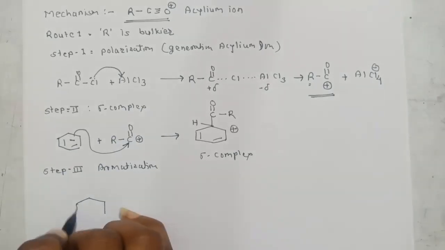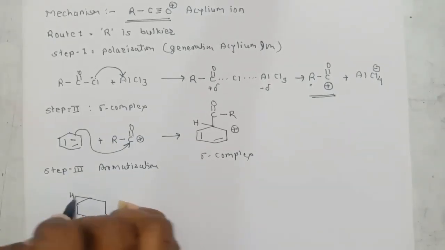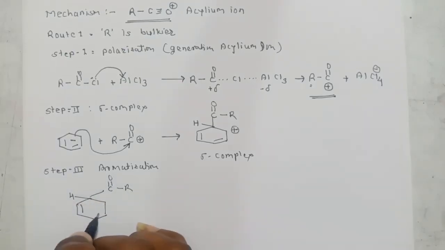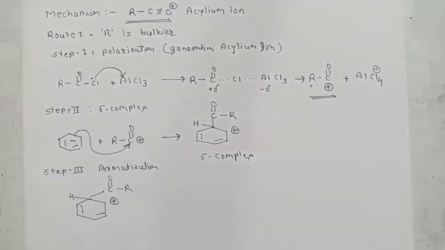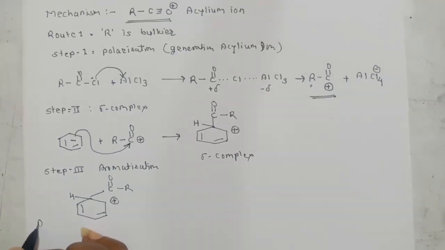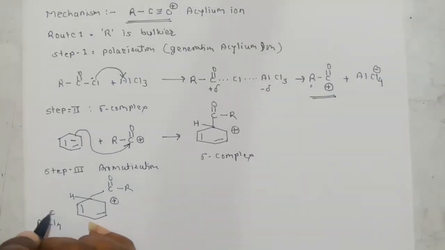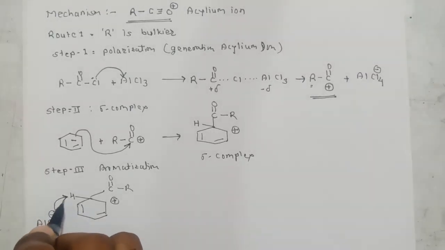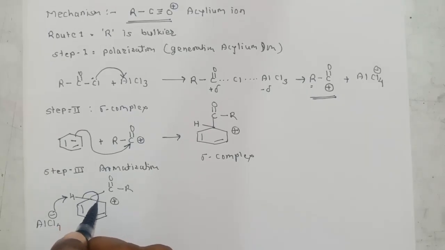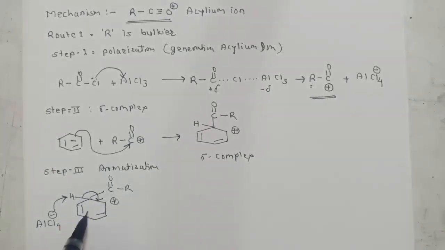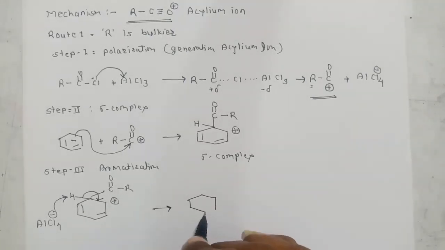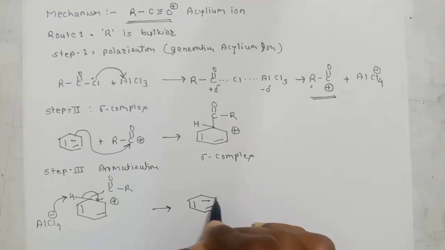So this is the sigma complex, this is H, this is C double bond O R, these are the 2 pi bonds, and this is a carbocation. We have a conjugate base, that is AlCl4 minus. This AlCl4 minus attacks on this proton. This sigma bond will break. The sigma bonding electrons go into the ring and form a pi bond. So the positive charge will be neutralized, and we will get a product, that is aromatic ketone.